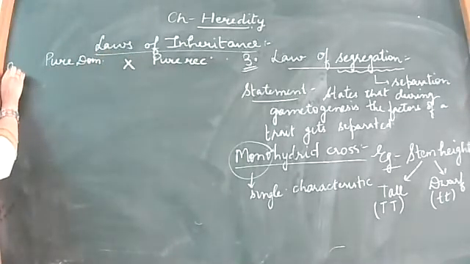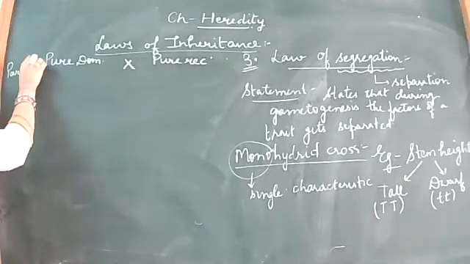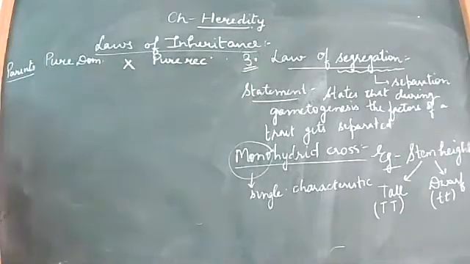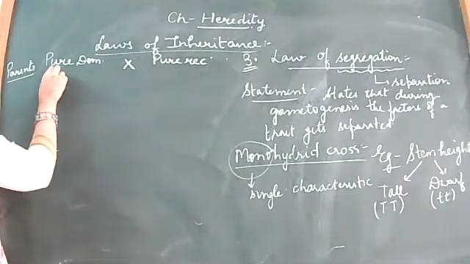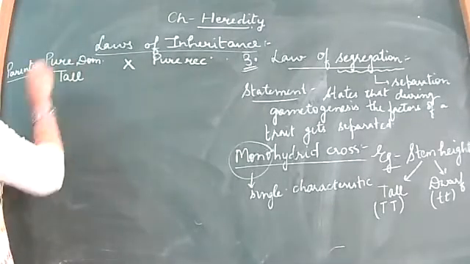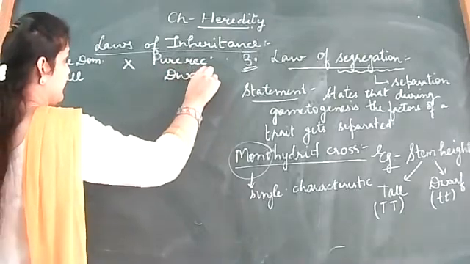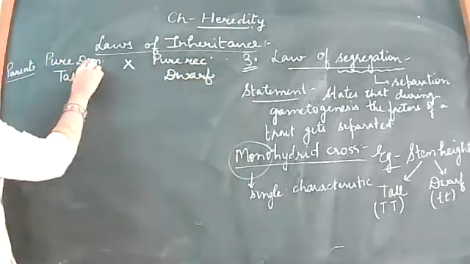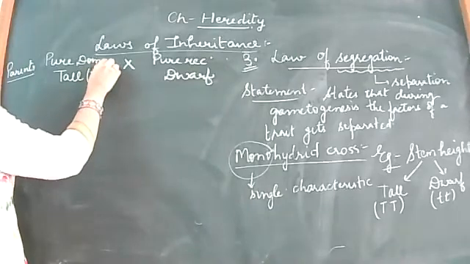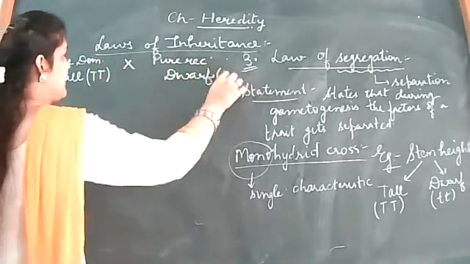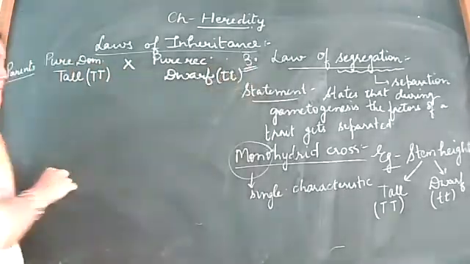This is how we have selected the parents. For starting the cross, we select our two plants which are the pure breeds. So which is the pure dominant? That is the tall one. And what is the pure recessive? That is dwarf. These are the phenotypes again. What are the genotypes? That is capital T, capital T, and for dwarf it is small t, small t.